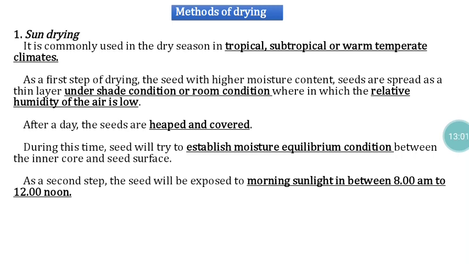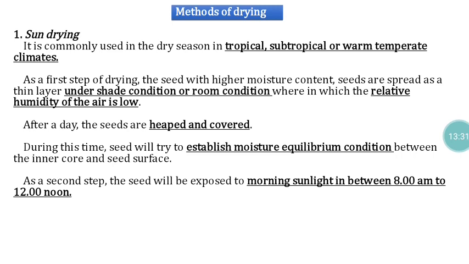For drying, the seeds initially have more moisture content, so they should not be exposed to direct sunlight. They should be kept under shade for about an overnight period. The surrounding atmosphere's relative humidity should be lower than that of the seeds. Only then will the seed start to release the moisture available in it. So we have to ensure that.